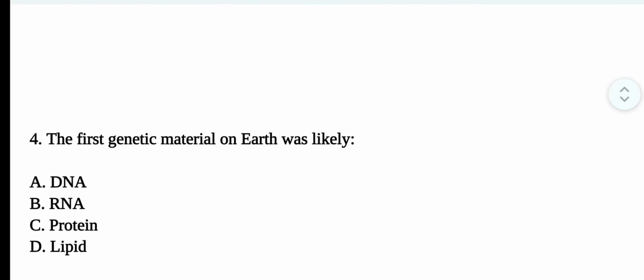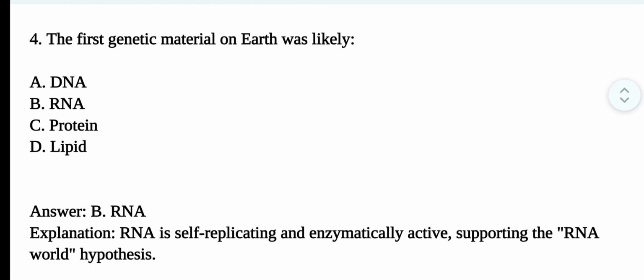Question number 4. The first genetic material on Earth was likely. The correct option is option B. RNA. RNA is self-replicating and enzymatically active, supporting the RNA world hypothesis.